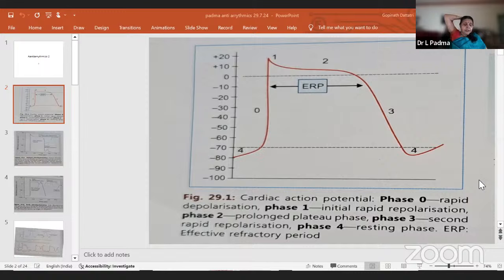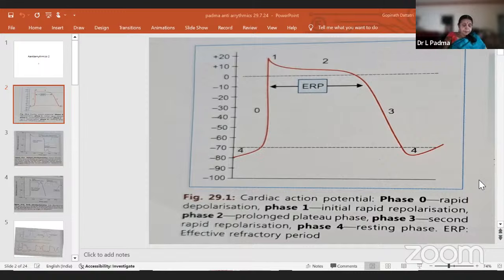So the wrong answer is systemic lupus erythematosus. Which drug produces SLE? Hydralazine. Hydralazine produces SLE, not digoxin. So just one more problem.